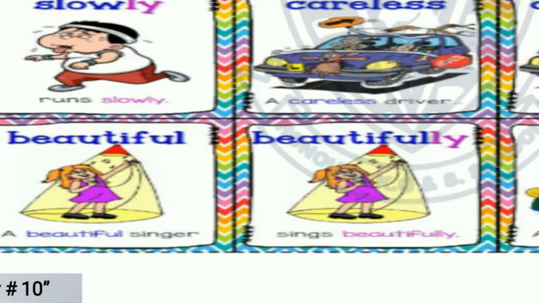Beautiful. A beautiful singer. She is a beautiful singer. Beautiful is an adjective. We will convert this word into an adverb. We will say she sings beautifully. Now the word beautifully is an adverb.